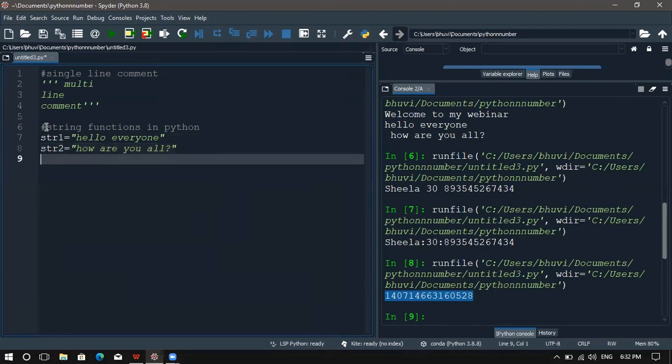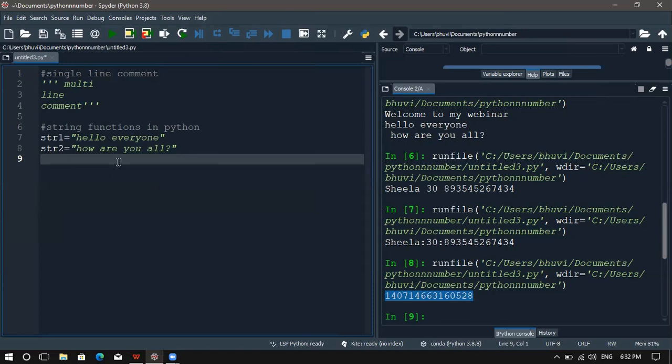So I want to print the two strings. What can I do here? In a single line, I want to print the two strings like hello everyone, how are you all? I want to concatenate these two strings. What can I do here? Any ideas?